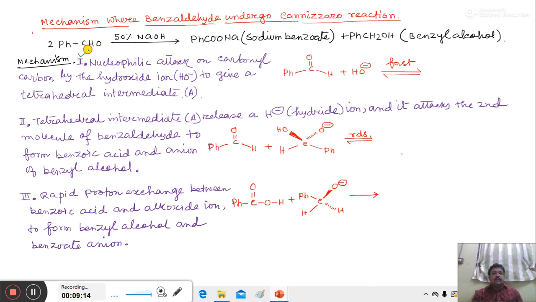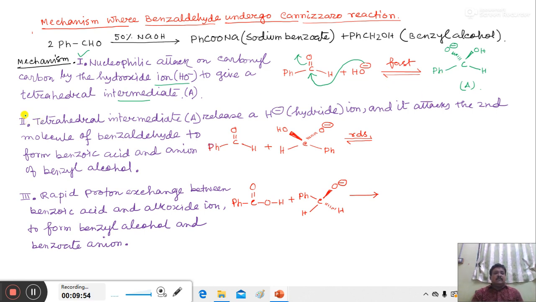In the first step, nucleophilic attack on the carbonyl carbon by the hydroxide ion gives a tetrahedral intermediate A. This HO minus nucleophile attacks the carbonyl carbon of a benzaldehyde molecule to form a tetrahedral intermediate having formula PhCH(O minus)OH. This is tetrahedral intermediate A. This is a very fast step.